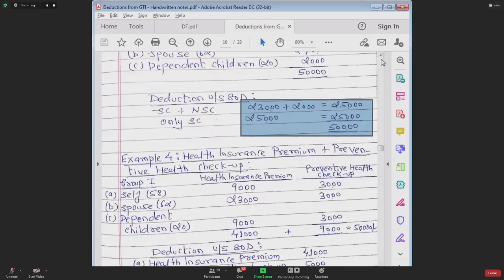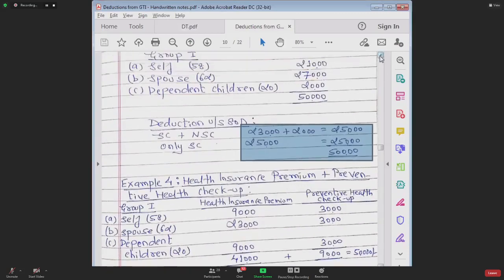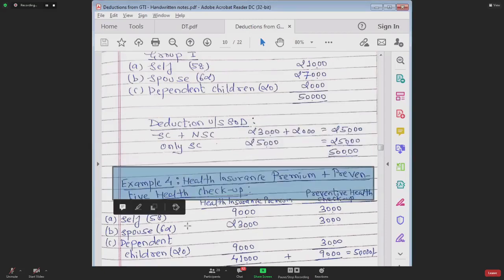Example number 4. Give me the answer. Health insurance premium plus amount spent for preventive health checkup combined.